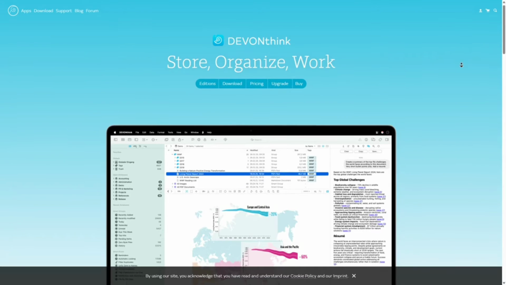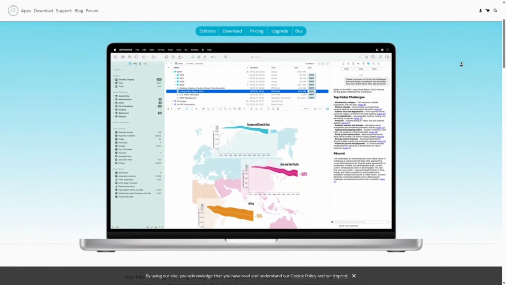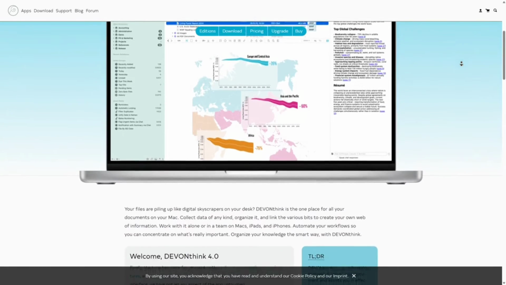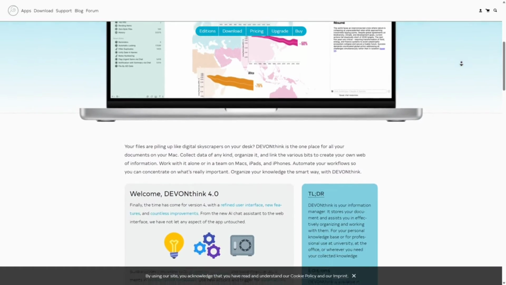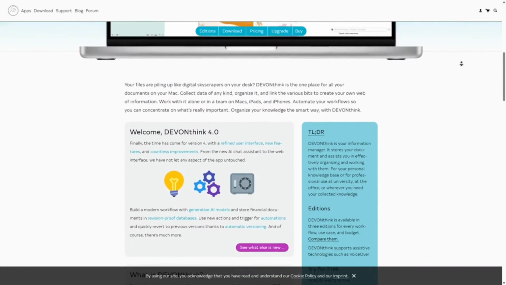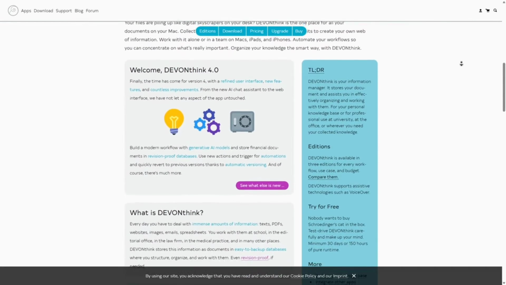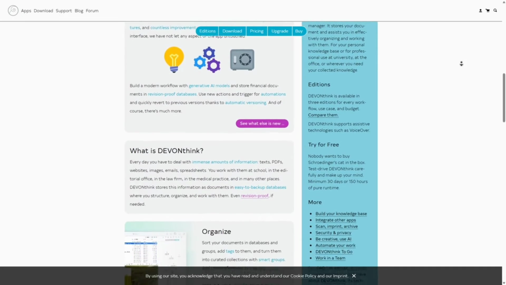So this is a macOS-exclusive application built for document management, research, archiving, and personal data organization. It can store nearly any file type, PDFs, emails, web pages, and more, and uses AI to suggest relationships between your documents. If you're looking to build a highly searchable, curated library of files with long-term reliability, DEVONthink is a top-tier choice. Now let's go ahead and talk about the pros.